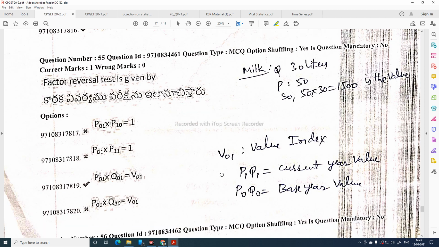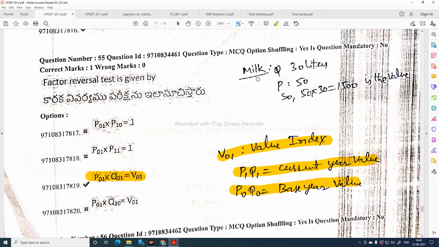Factor reversal test is given by P01 into Q01 must be equal to V01. This is equal to value index. P1 Q1 is the current year value, P0 Q0 is the base year value.